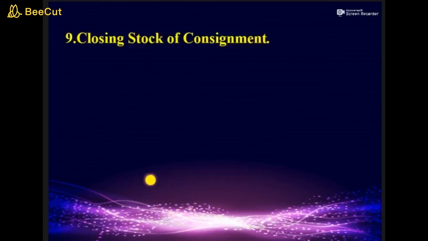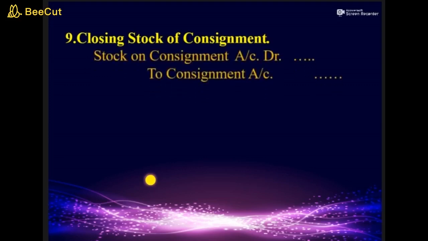Now the next entry is for recording of closing stock. Here I want to say something. Remember that whenever consignors send goods to consignee, it is not always possible that the consignee sells all the goods that have been sent. Sometimes some goods remain unsold. That we have to book in this transaction. The entry for that will be stock on consignment account debited to consignment account.